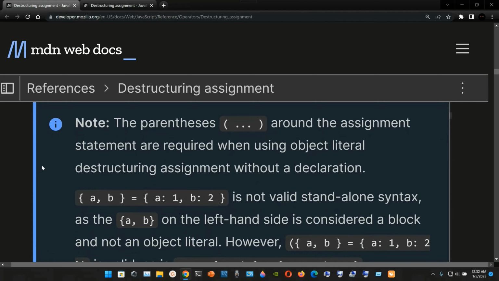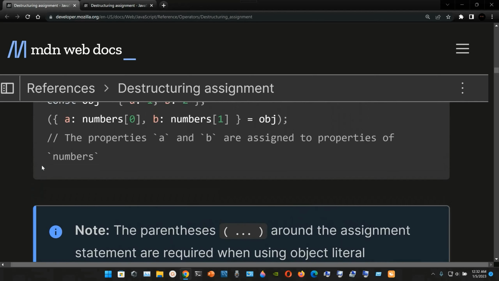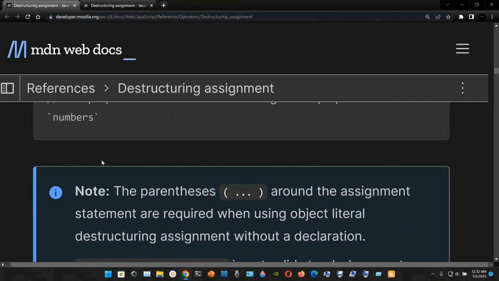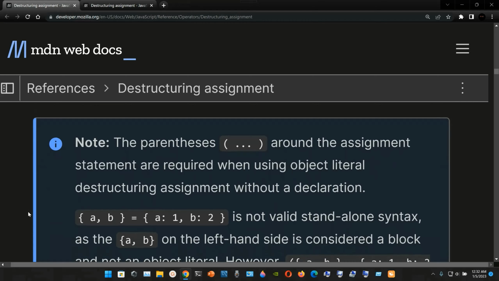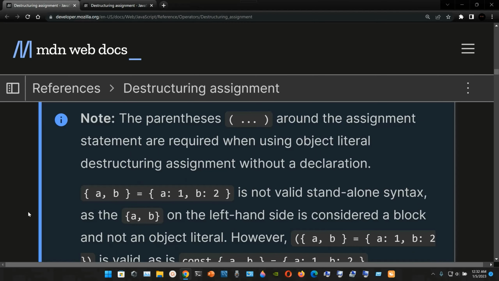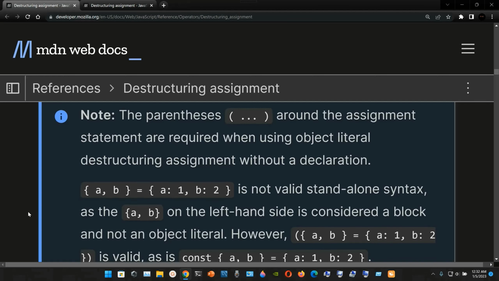So here's a note: the parentheses around the assignment statement are required when using object literal destructuring assignment without a declaration. So here we have the curly braces a comma b close curly braces is going to be assigned to this curly braces a colon 1 comma b colon 2 close curly braces.